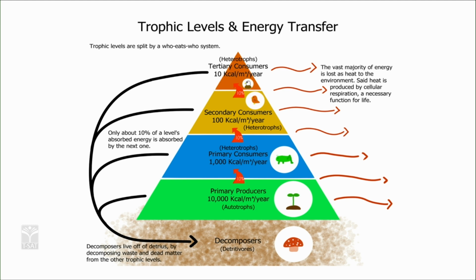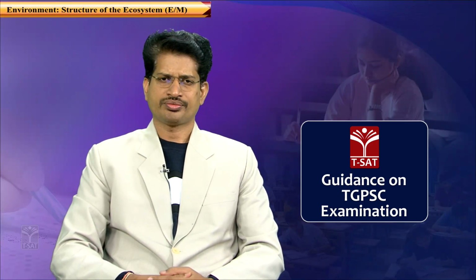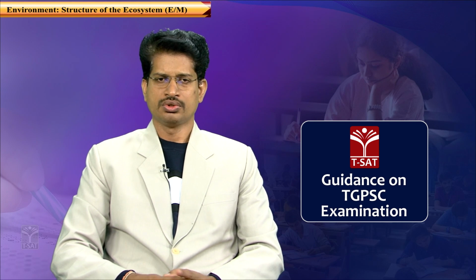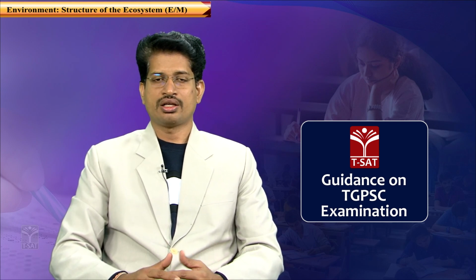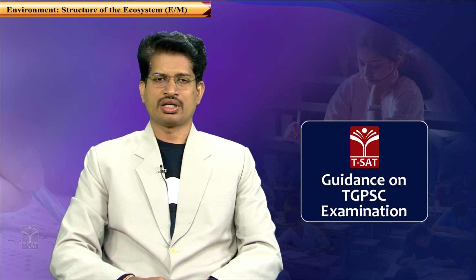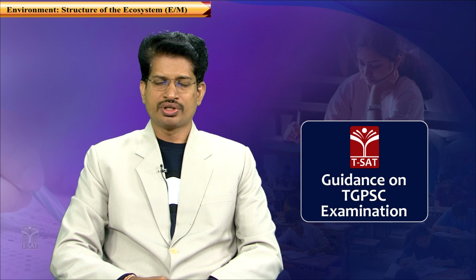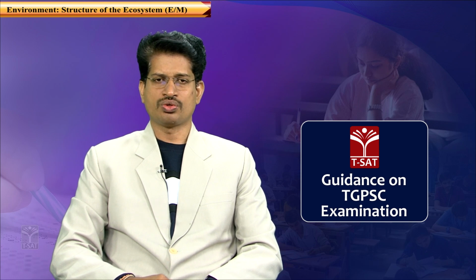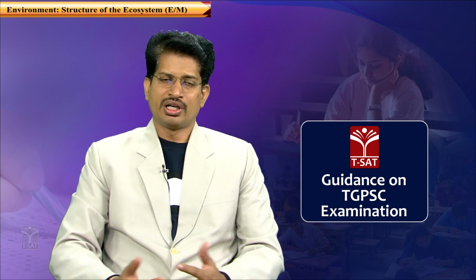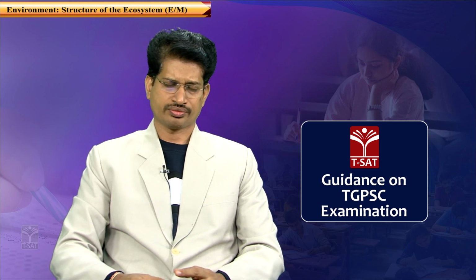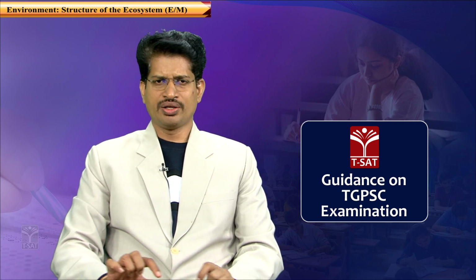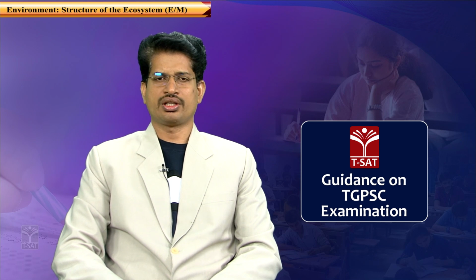When a garden lizard feeds on a grasshopper in the secondary trophic level, it is known as a secondary consumer. A bird which feeds on insects can also be considered a secondary consumer. So the carnivores live in this secondary consumer level.